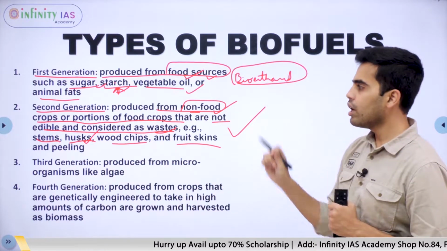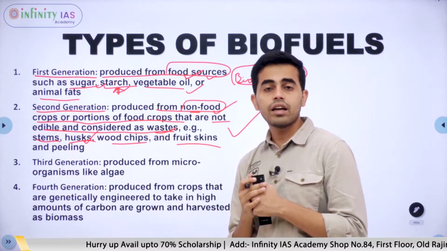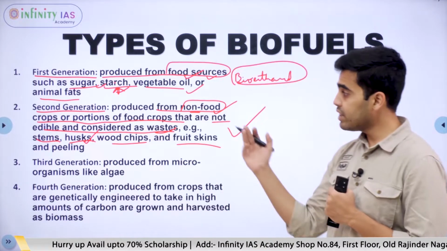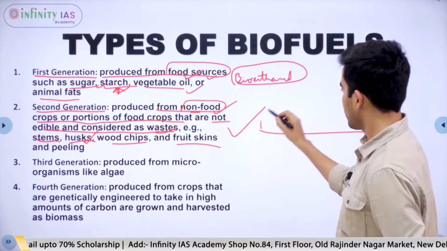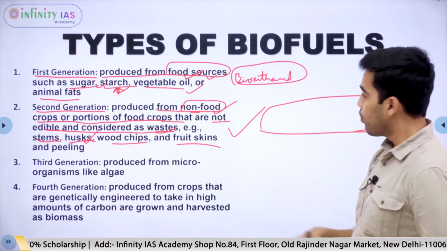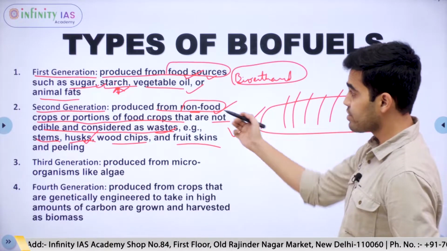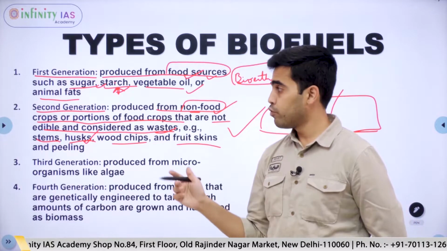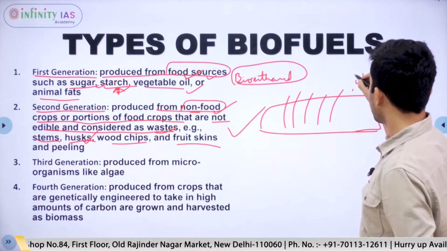So here also we might not have conflict directly with food security, but there is a conflict with land availability. That is, if there is 1 acre of land producing rice, but we have seen that second generation biofuels can be produced from a crop such as jatropha.